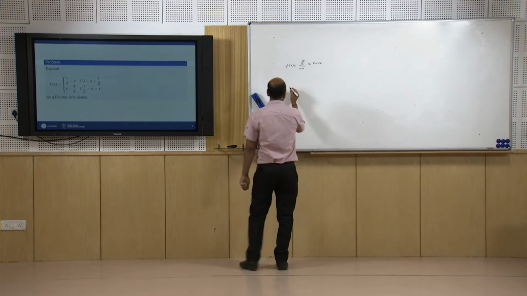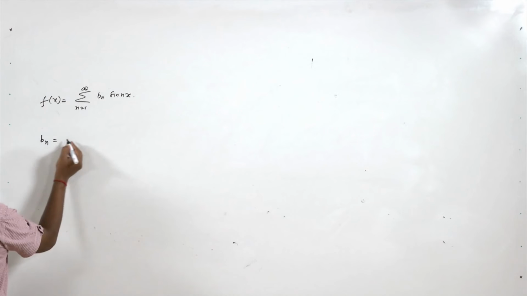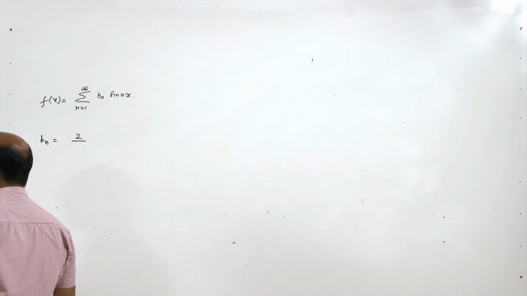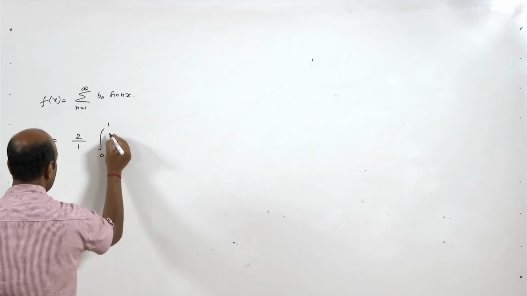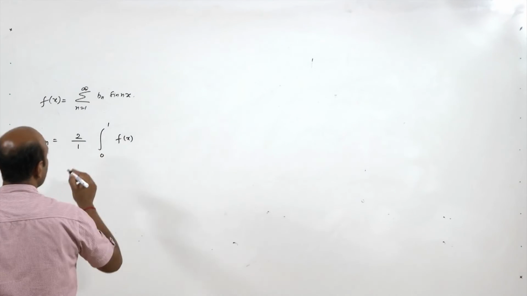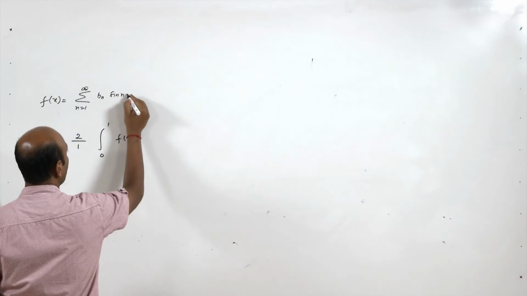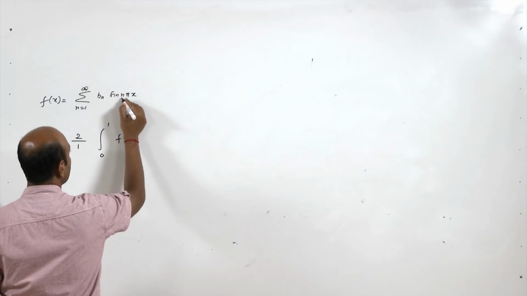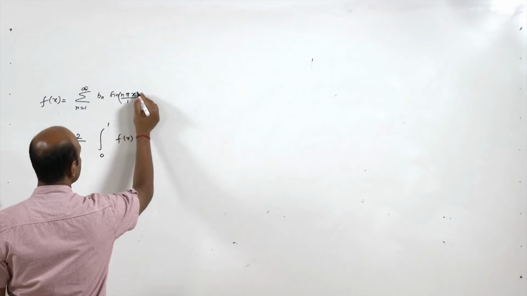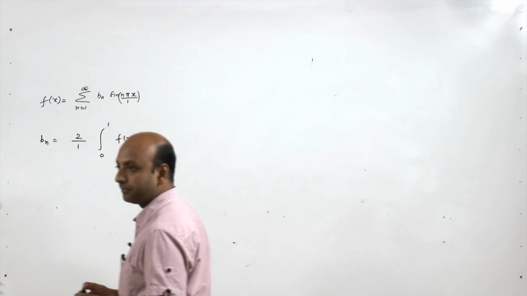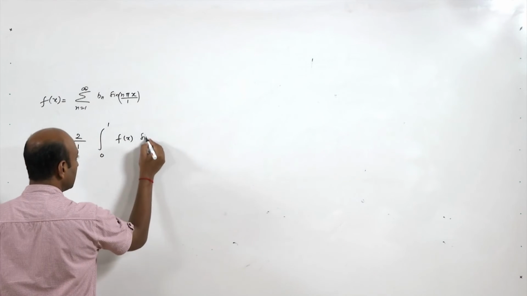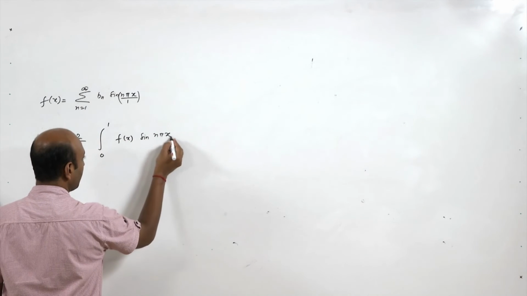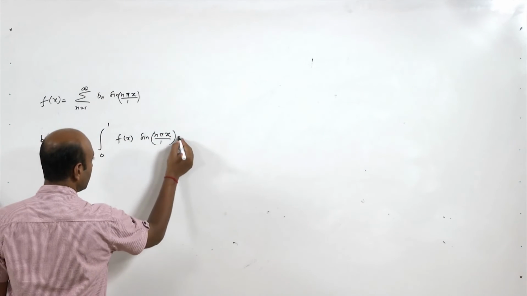So, what will be bn? bn will be nothing but 2 upon L. Now, here L is 1, in this problem L is 1, integral 0 to 1 f(x) sin(n pi x upon 1) dx.